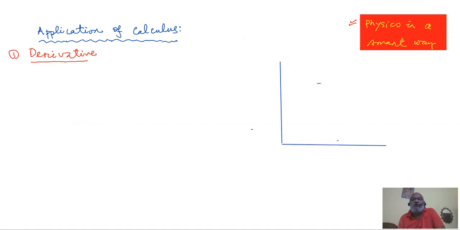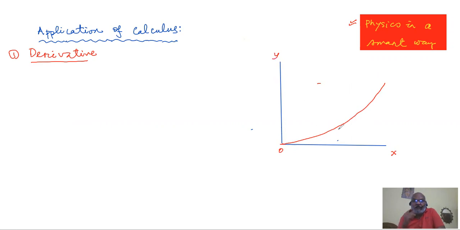Let us say we draw a curve. Okay, the curve should be smooth. That is the curve which is shown. This is origin, x and y axis.